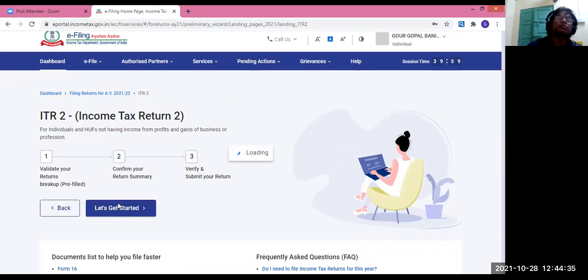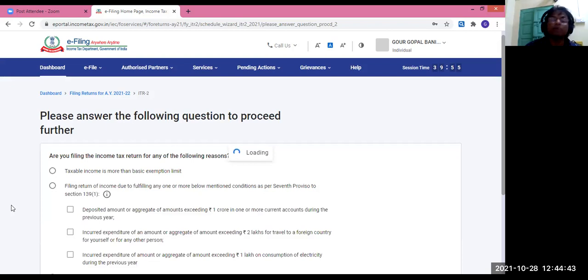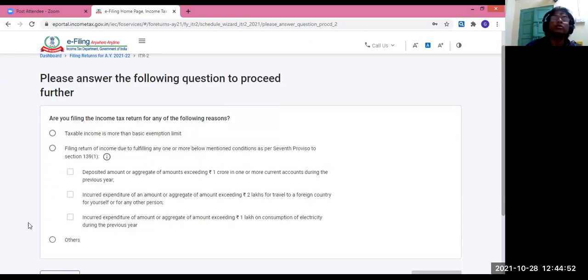You have to validate. You can amend also your earlier information. Then confirm your return. Again, these things are coming: why you are submitting the return? Is it for income is more than taxable limit, or is it for you have deposited more than 1 crore in current account, or is it for aggregate amount spent on foreign tour is more than 2 lakh, or is it for that you have paid electricity bill more than 1 lakh, or any other reason. So accordingly, you should be ticking those things.